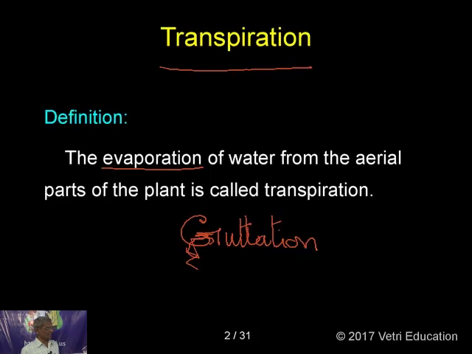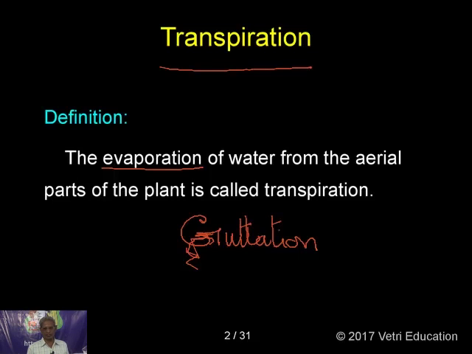Now, what is this guttation? Guttation is the loss of water in the liquid form. You could have seen it, if you are in the habit of visiting your garden in the early morning. I can't expect this from children of this age group, you can't go out in the early morning, particularly in this season. But if you have that good habit, you could have seen at the margin of the grass leaves the water droplets directly coming out.